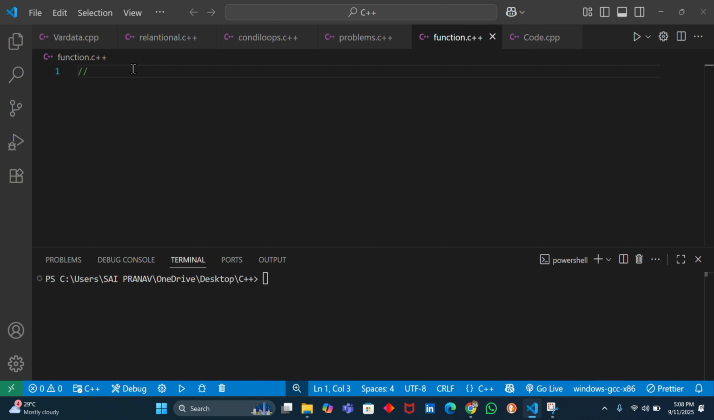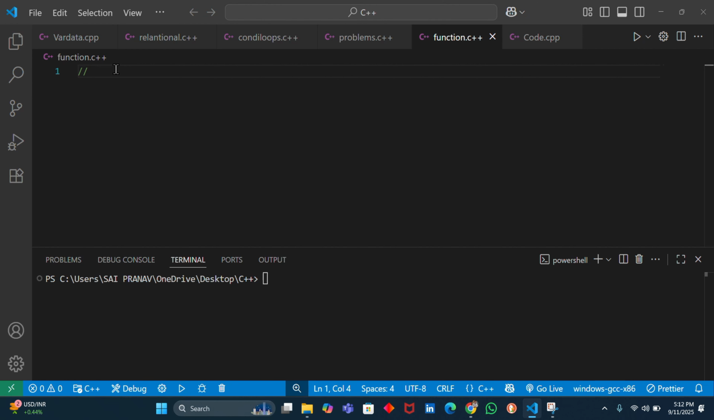In today's video, we are going to learn about functions in C++. Functions are one of the most important concepts because they give us reusability, which means we do not need to write the same code again and again. We write it once inside a function and use it whenever we need it. Let us understand this properly.